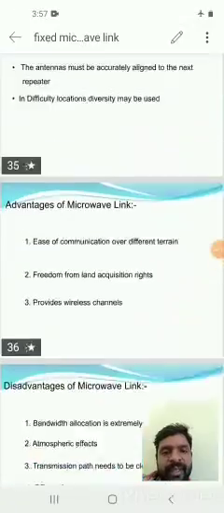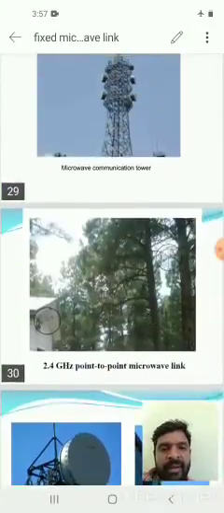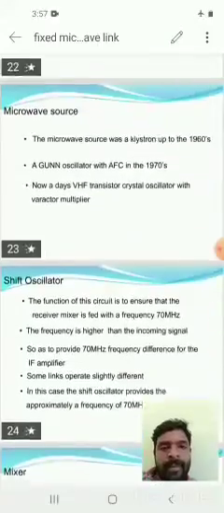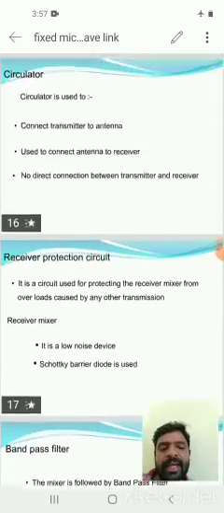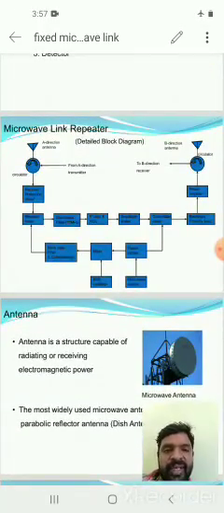Mainly we have discussed the fixed microwave link and repeaters. Many times the question will be asked: explain each block of the microwave link repeater. The fixed microwave link diagram is the question most asked in previous exams.